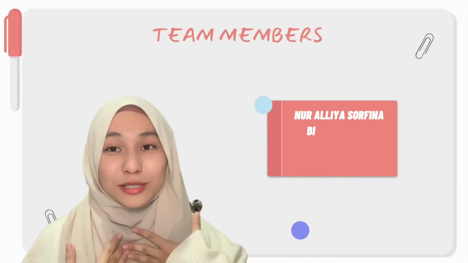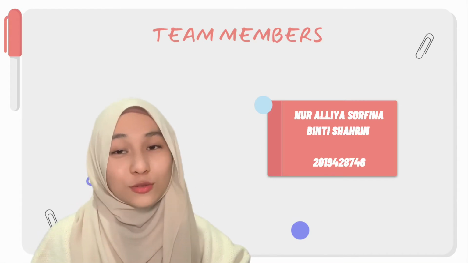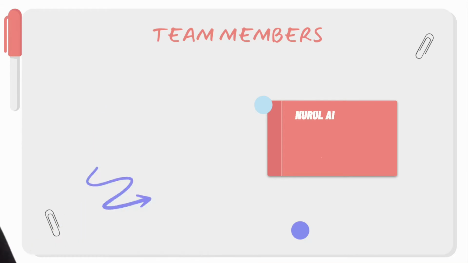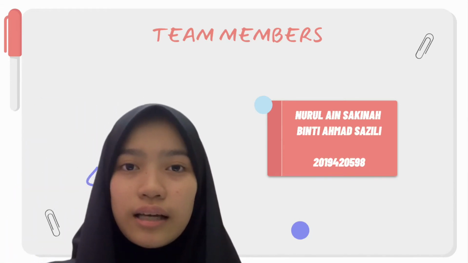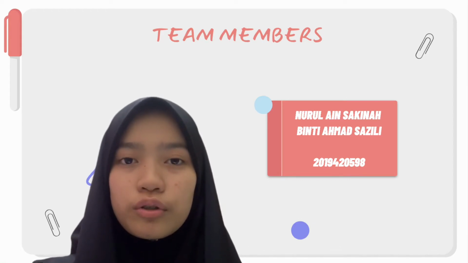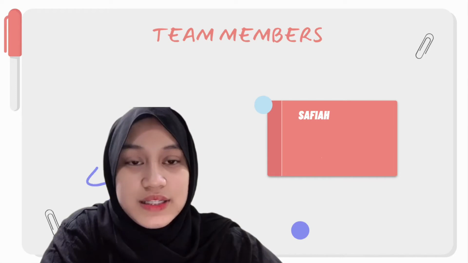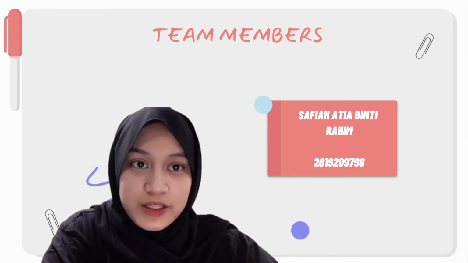Firstly, my name is Nur Alia Sofina binti Shahrin and my student ID is 2019428746. My name is Nurul Aisakinah binti Ahmad Sazili and my student ID is 2019420598. Assalamualaikum and hi to Madam and my fellow friends. My name is Safia Atia binti Rahim.